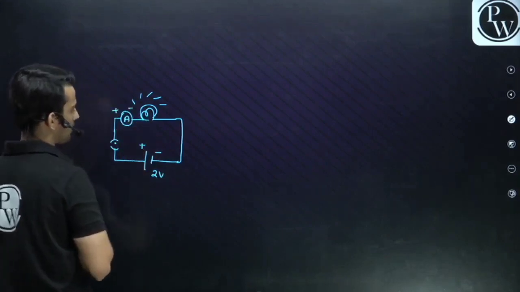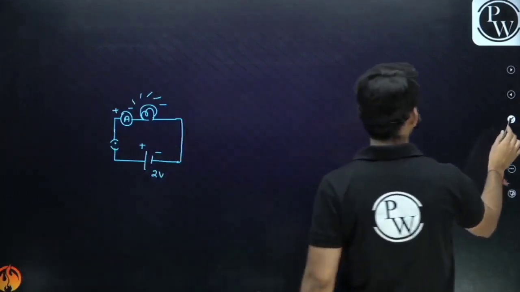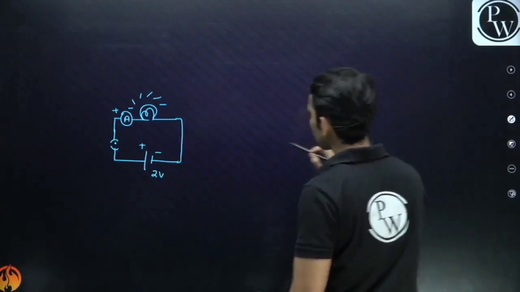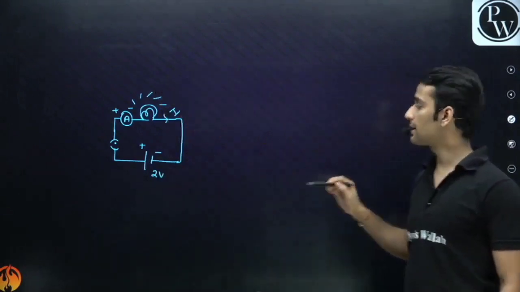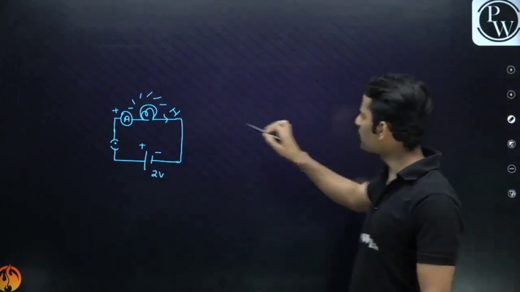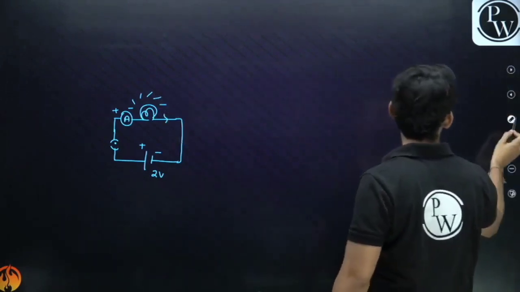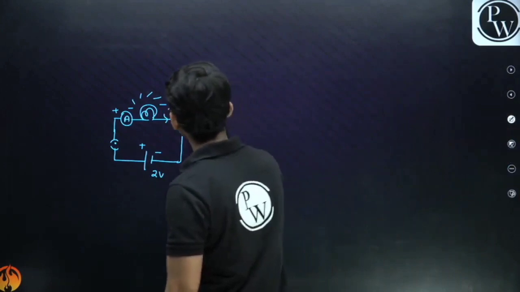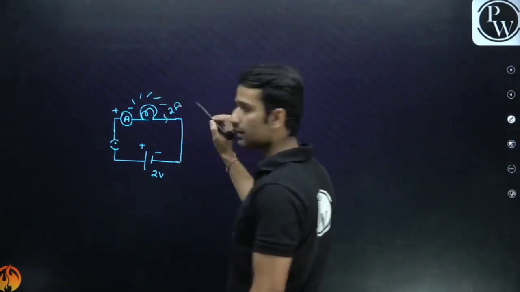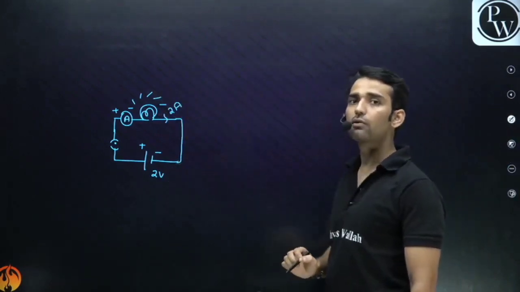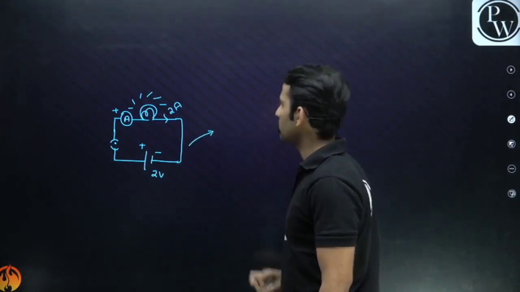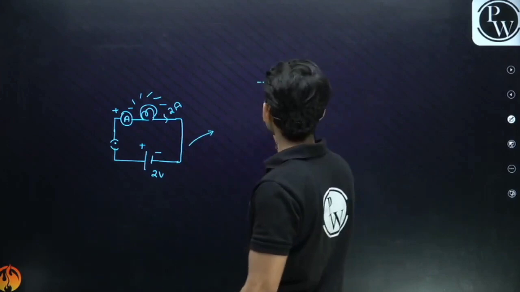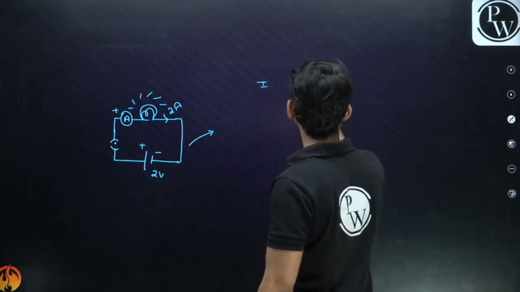Okay, so guys, let's say the current in the circuit is I, or you can take any value. Let's say the current is 2 ampere for a voltage of 2 volt. You can take any value if you want, I'm just taking an example. Now guys, if I draw the graph of current versus voltage.